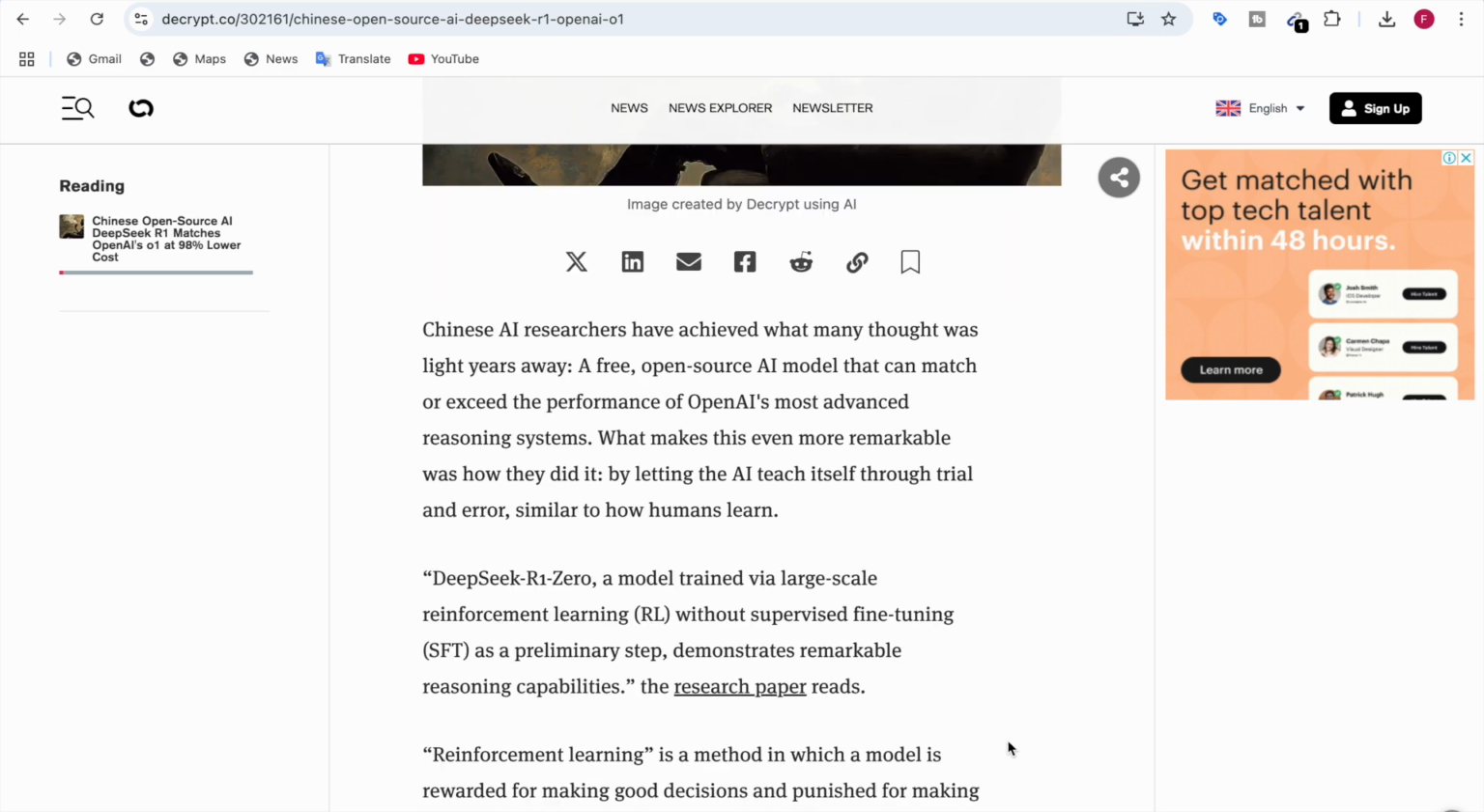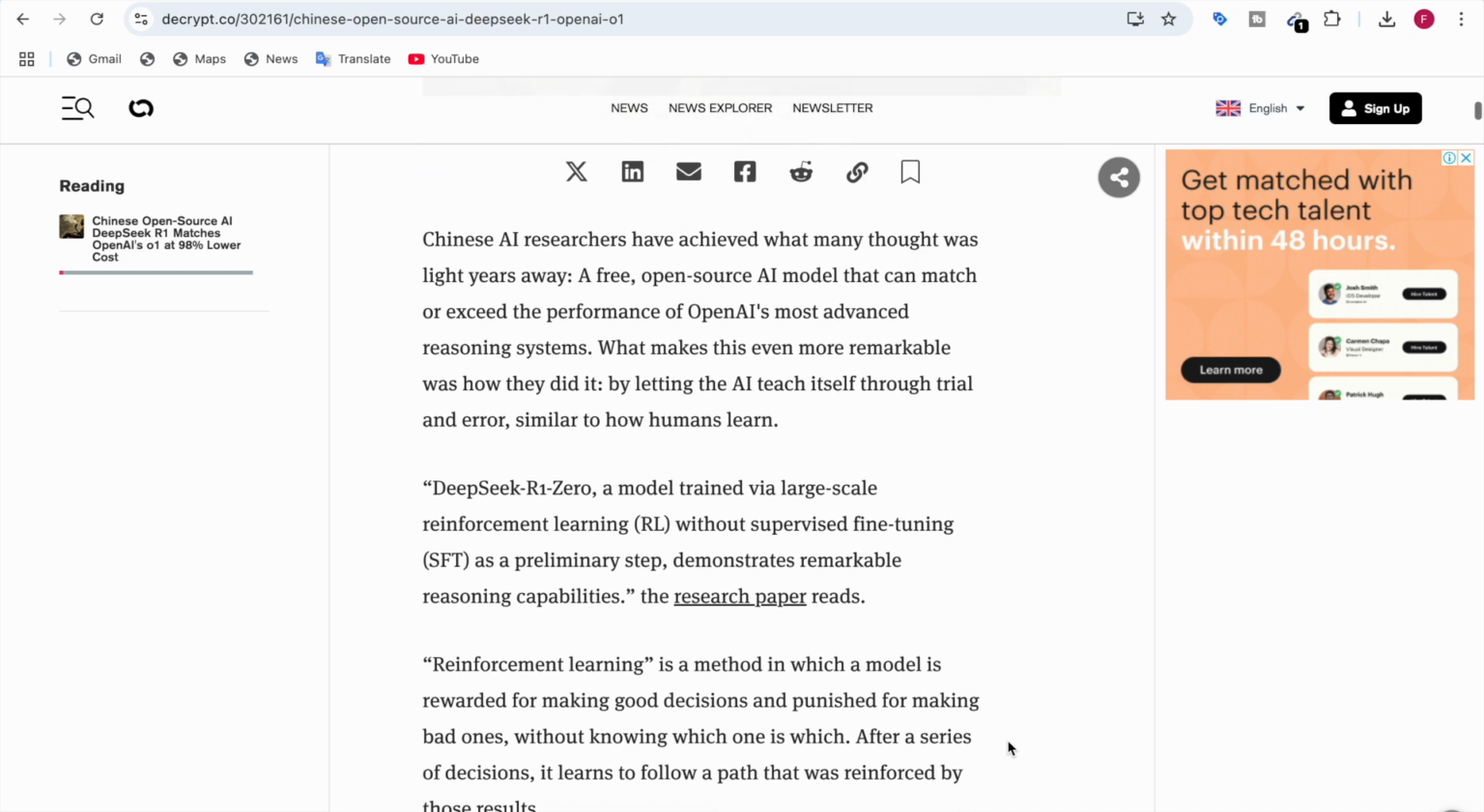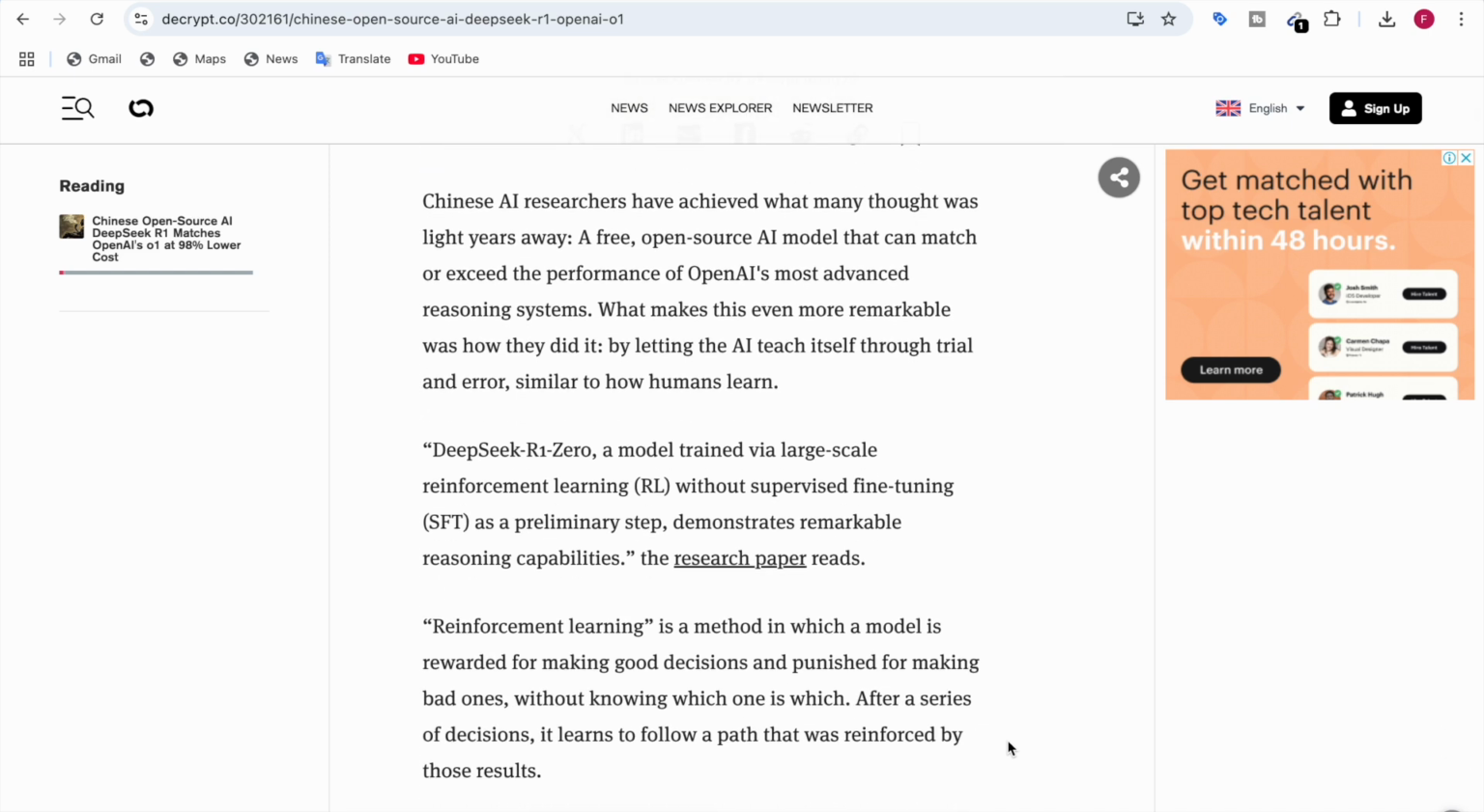DeepSeek R1-Zero is a model trained by large scale reinforcement learning, without supervised fine tuning as a primary step, and it demonstrates remarkable reasoning capability. So, what is reinforcement learning? Reinforcement learning is a method in which a model is rewarded for making good decisions and punished for making bad ones, without knowing which one is which. And after a series of decisions, it learns from its mistakes, and it also learns to follow a path that was reinforced by those results.